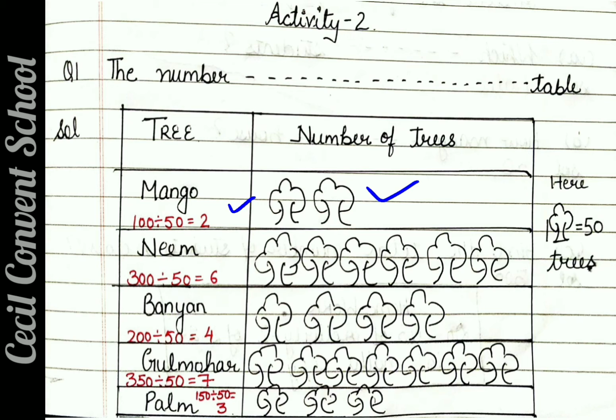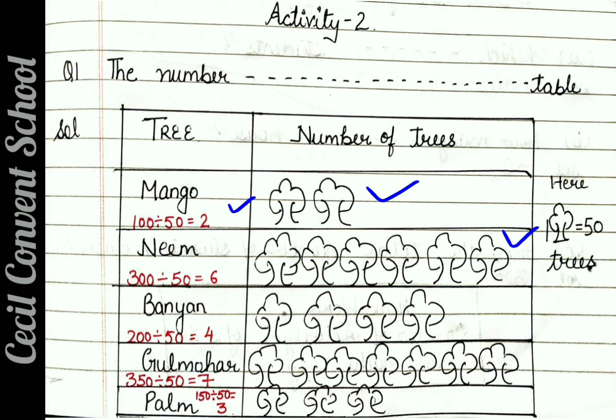Now see neem tree. It is having 300. So 300 when you divide by 50 you get 6 trees. So here you will draw in this box 6 trees. Remember you can't use another symbol. You have to use the same symbol which is given in the question. So here tree picture is given, so you have to use this one symbol only.